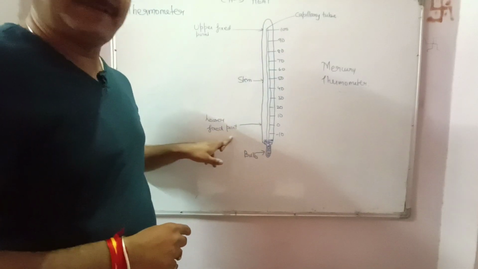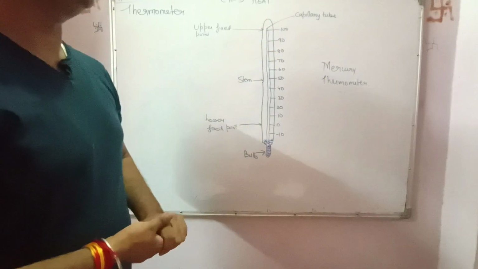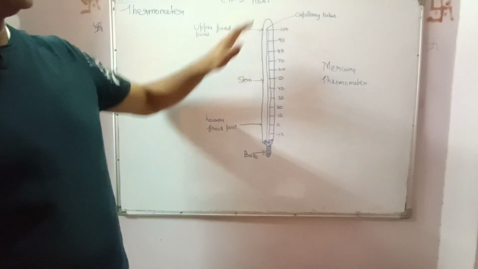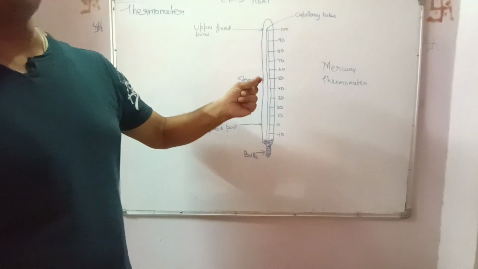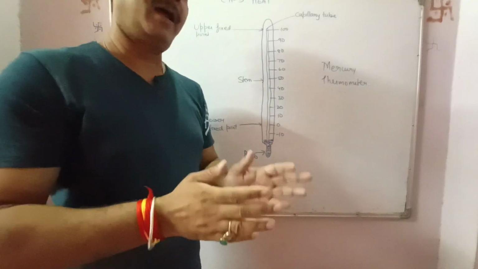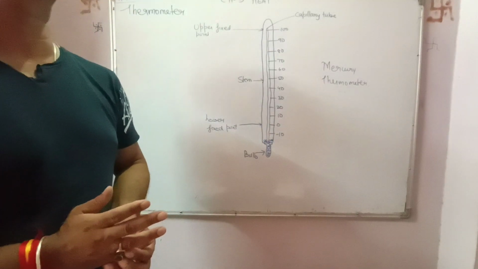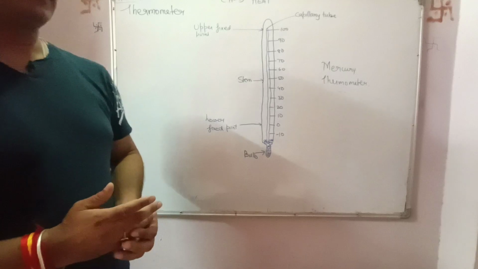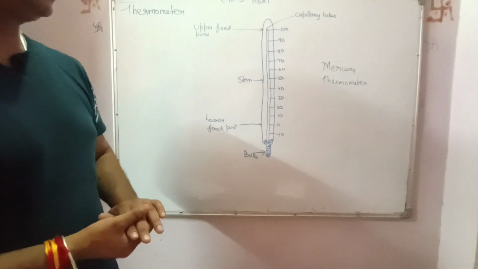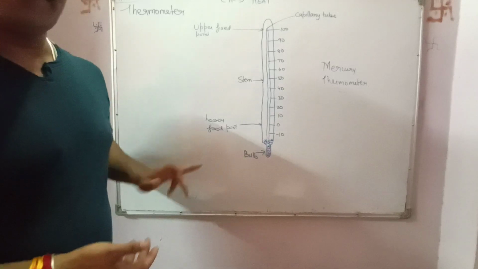Now, first we find the lower fixed point. These graduations are marked later on. As soon as the mercury is filled and this is sealed, we put this thermometer on melting ice, pure ice, in fact the ice which is made up of distilled water, and the melting point of ice of distilled water at normal pressure is 0 degrees Celsius,